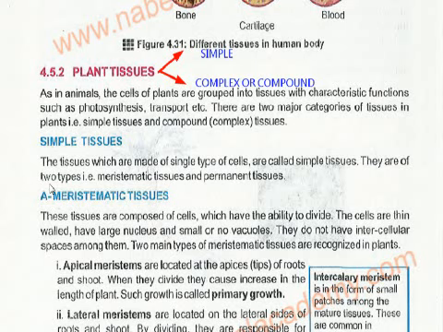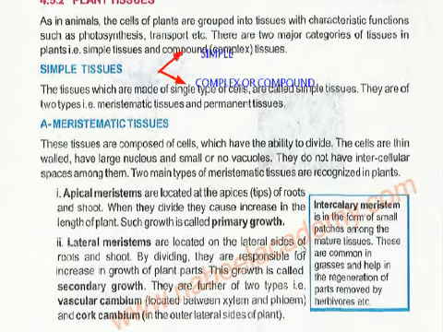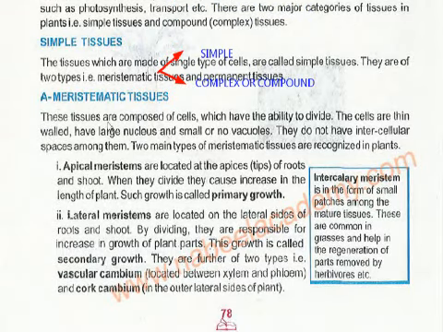No, they are actually four. So simple tissues are of two types. Number one is the meristematic, and the second one is the permanent. In case of meristematic, you only have to learn the names of the meristematic tissues, which is the apical meristem.